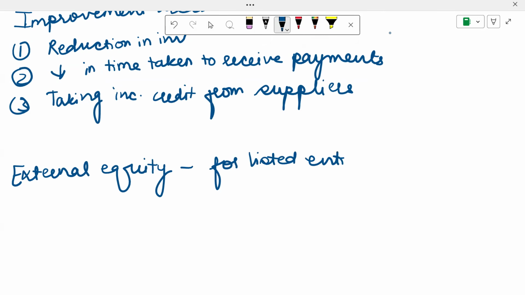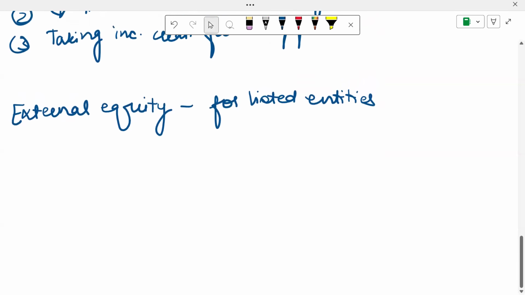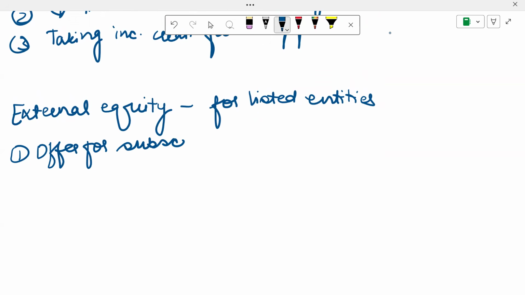For listed entities, what are the possible sources of raising external money? Number one, they could do an offer for subscription. What happens in an offer for subscription? It's nothing but a public issue. It's a direct sale to the general public, and it is the most expensive method.